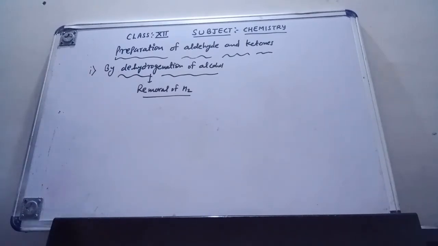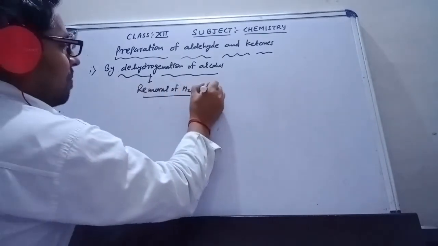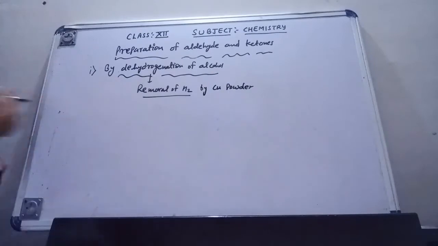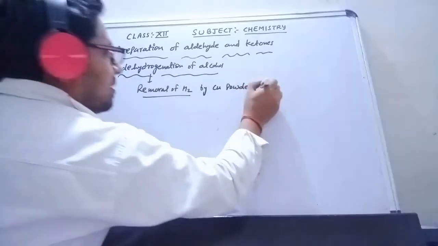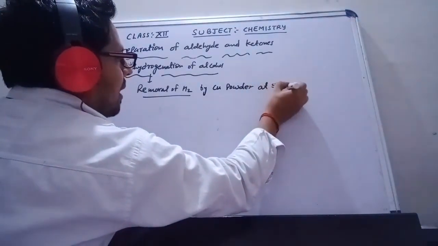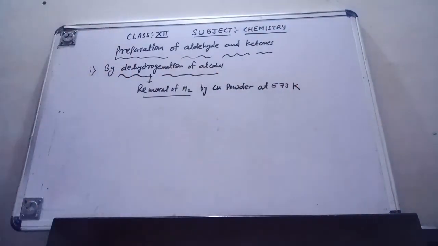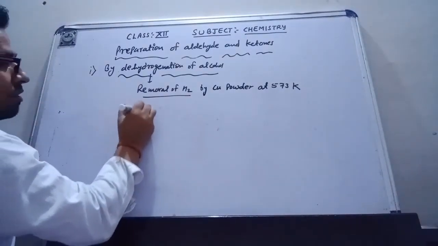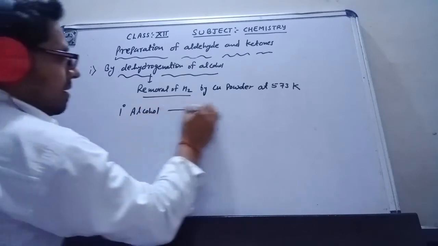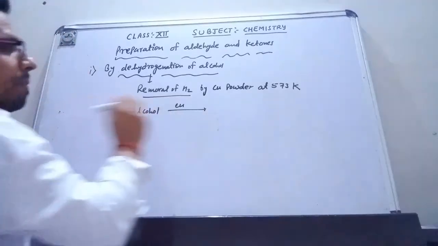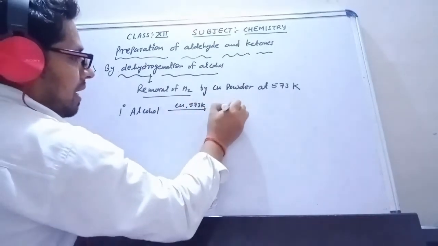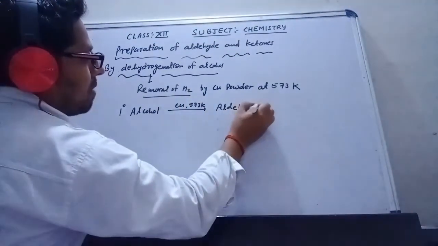This is removal of H2 by copper powder. That means if the primary alcohol reacts with copper powder at 573 Kelvin, then the hydrogen molecule will be removed from there. Suppose I take a primary alcohol; with the help of copper powder at 573 Kelvin, this will give us aldehyde.